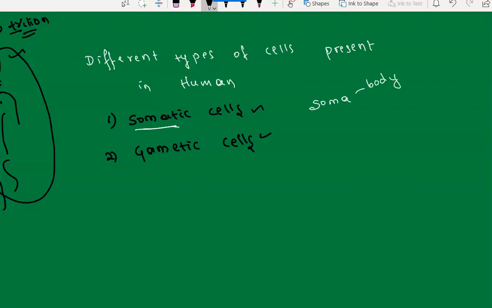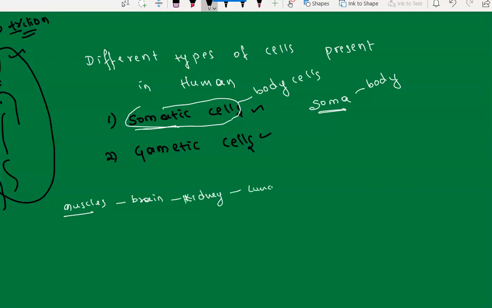So somatic cells are cells present in the muscles, cells present in kidney, cells present in lungs, hand, bones, etc., all of these cells.